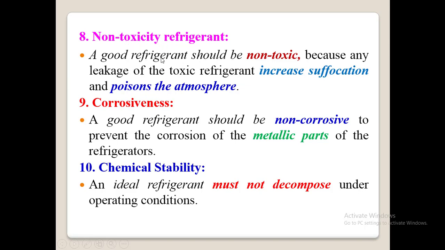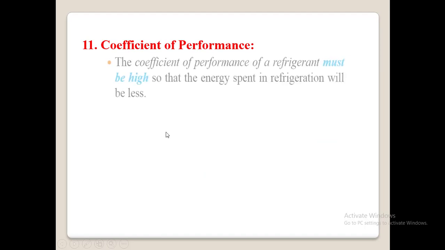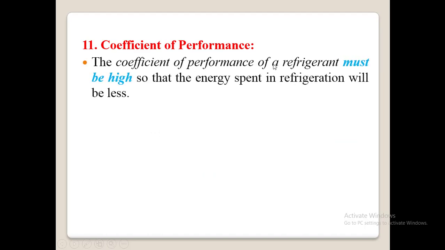So a good refrigerant must be non-toxic, and regarding corrosiveness, a good refrigerant must be non-corrosive, and it should be chemically stable, or it should not undergo any decomposition under operating conditions. Next is coefficient of performance. The coefficient of performance of a refrigerant must be high, so that energy spent in refrigeration will be less. We will tell you the definition of coefficient of performance later actually. So remember that the COP of a refrigerant must be high always.